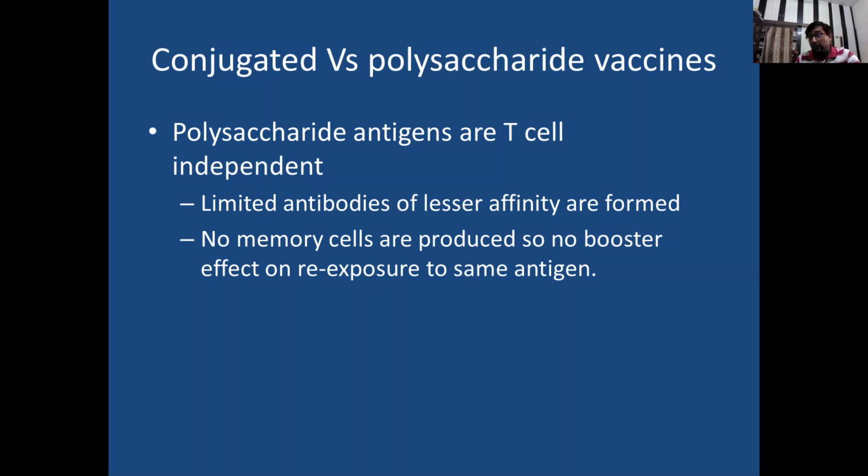Also, polysaccharide vaccines cannot be used in children below 2 years of age, because in these types of vaccine, a B cell response is there which creates plasma cells, and then antibodies are formed which are short-lived. These B cells are found in the germinal centers of lymph nodes, and germinal centers are formed only after 2 years of age. So these kinds of vaccines are lesser in affinity, and can only be used in children more than 2 years of age.